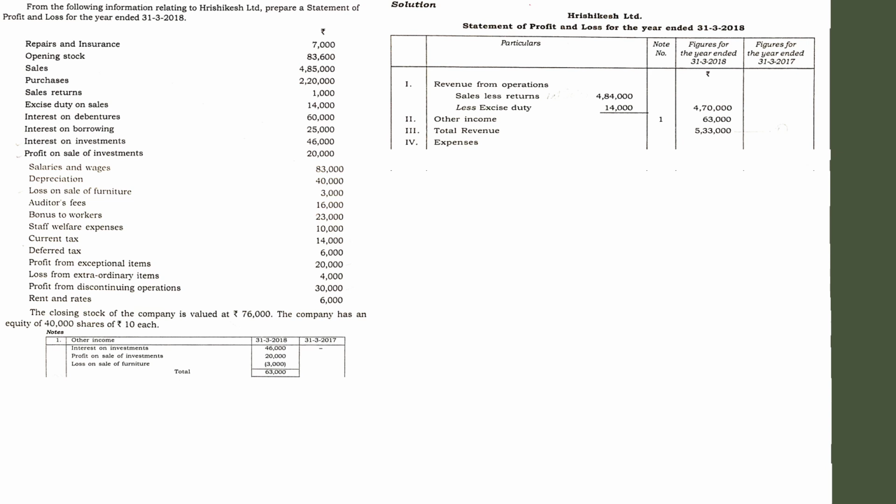If the cost of material amount is directly given in the question, you can write the cost of material, the amount. If there is no information regarding the cost of material consumed in the question, then you can leave it a blank line.